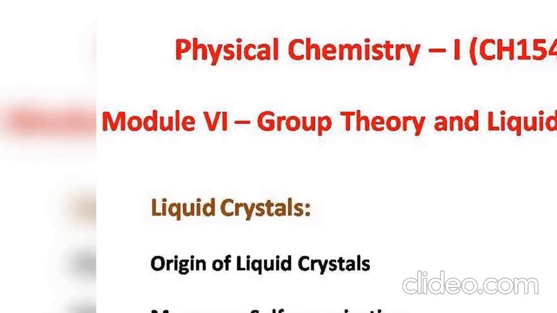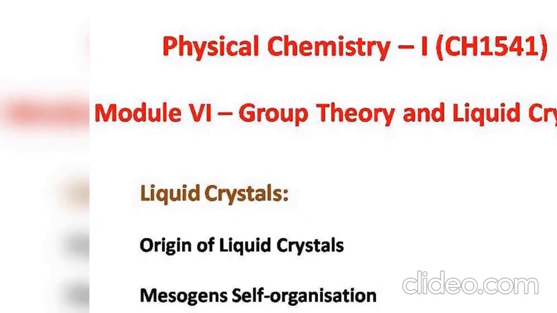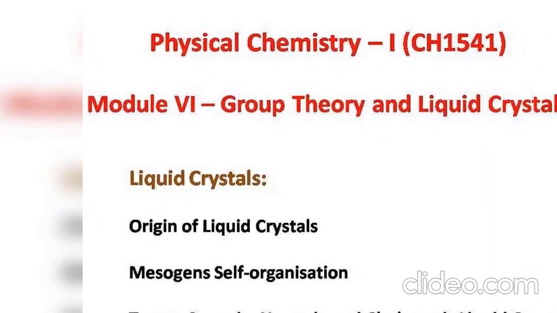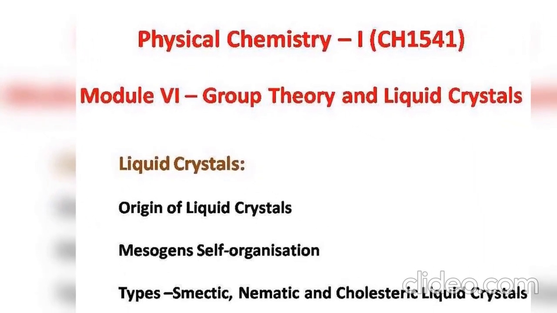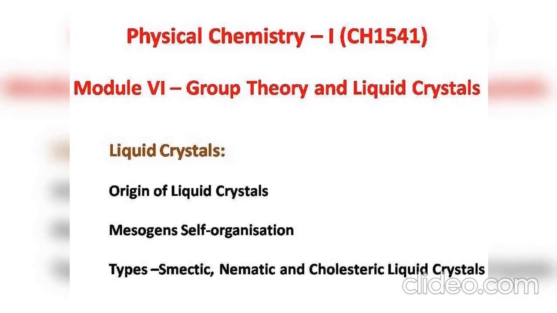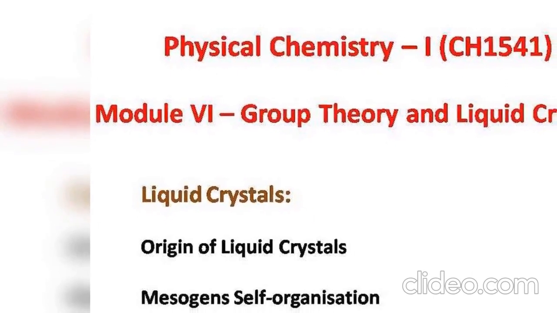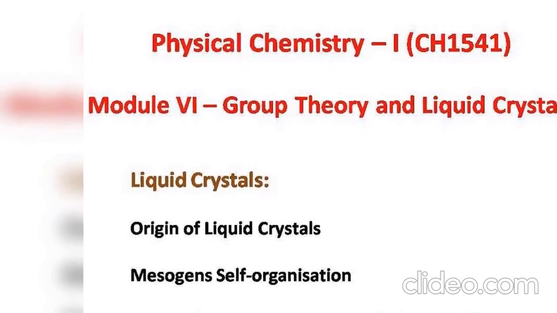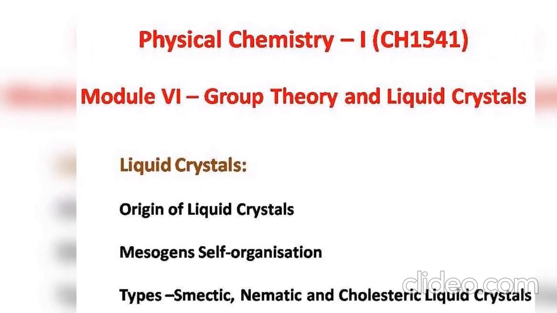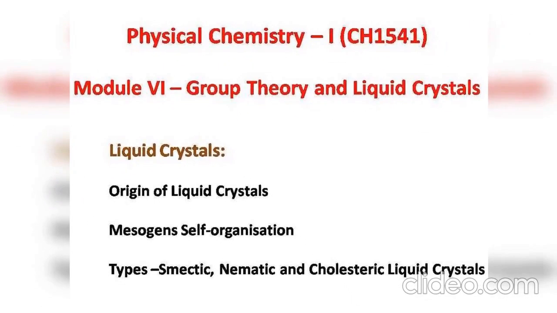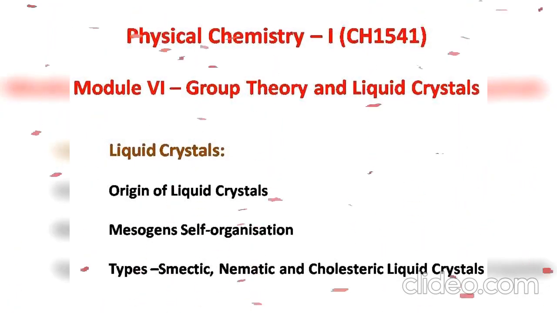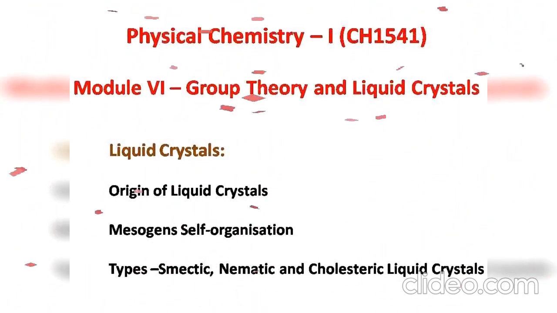Dear students, in this content we will discuss the origin of liquid crystals, mesogens, self-organization, and types of liquid crystals such as smectic, nematic and cholesteric. We know that liquids are isotropic, that is, optical, mechanical, electrical and magnetic properties have the same value in every direction. Crystalline solids, except the cubic system, are anisotropic, that is, physical properties vary in magnitude according to the direction in the crystal.